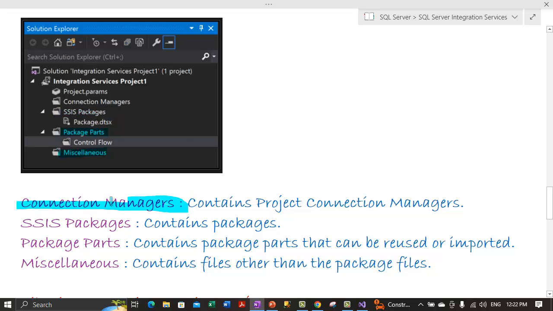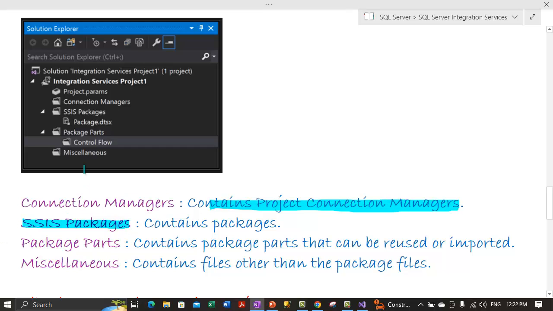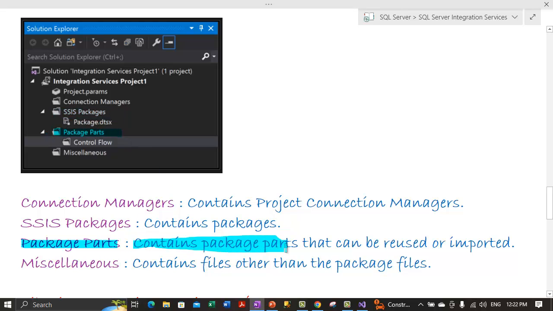If we talk about the connection managers folder, it contains project connection managers, and there's a folder for SSIS packages here. This folder contains the packages that are being created. And the third one is the package parts folder, which basically contains the package parts. And what are package parts? They are basically components that can be reused or imported. And then we have a miscellaneous folder.